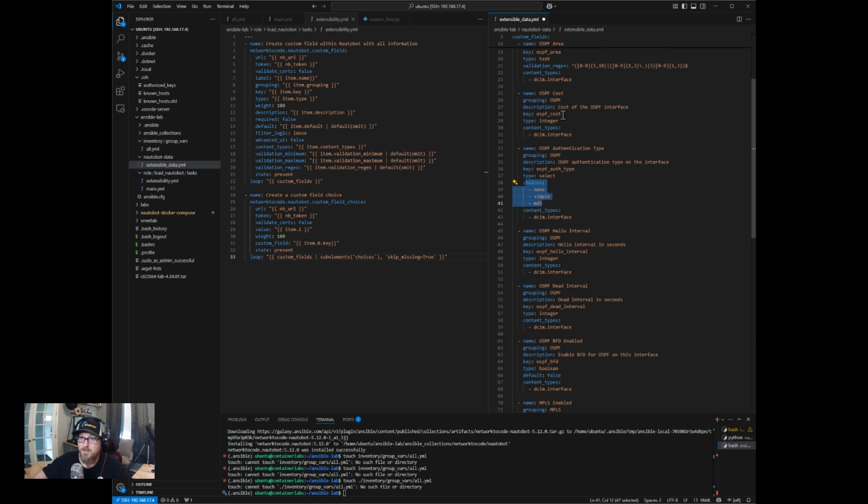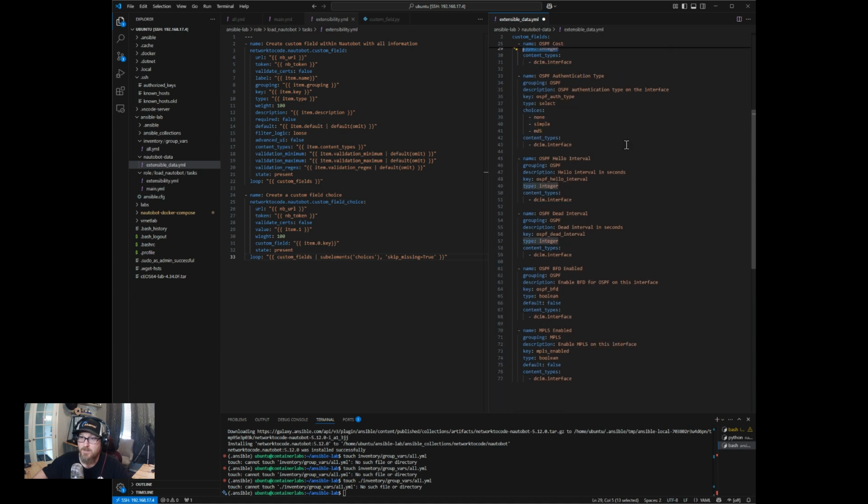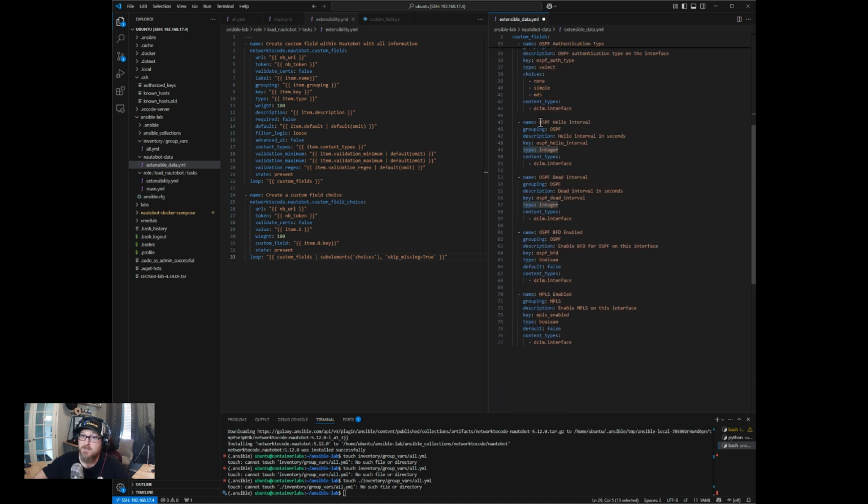Next up, hello intervals. If we want to fiddle around with those, we'll assign those to the interface as well, because the reason why I'm assigning it to the interface is typically, especially with Cisco, and I believe Arista is going to be very similar, you're going to make those changes for these items at the interface level of the configuration. And so that's why I'm including it here under the interface for a lot of this stuff.